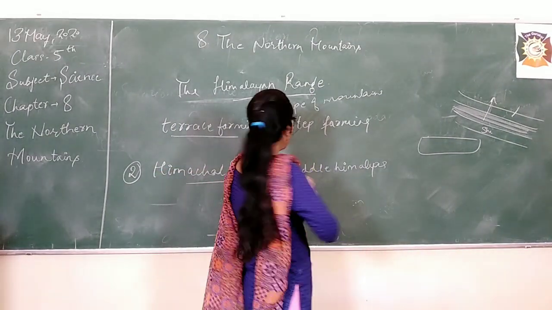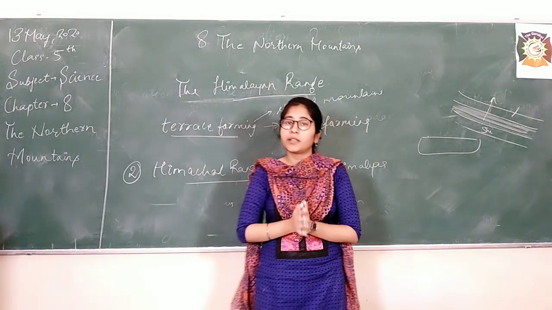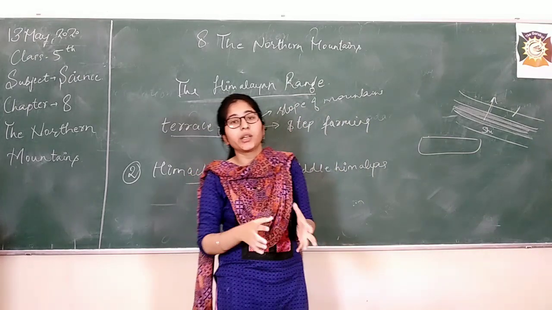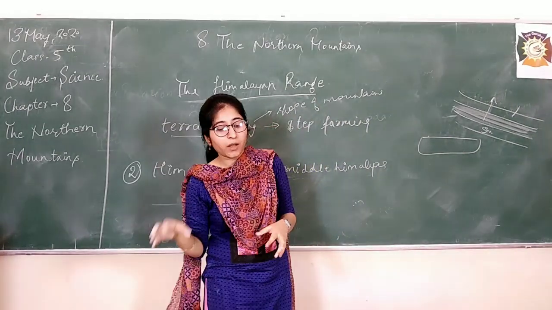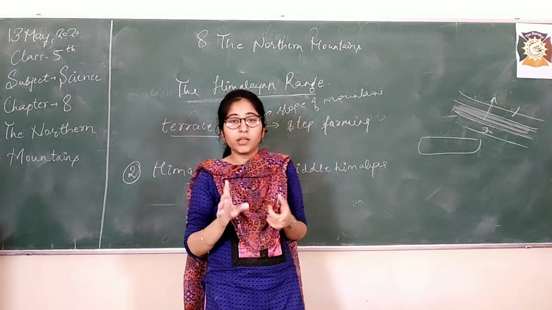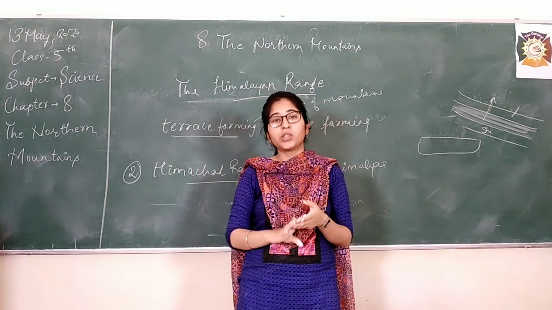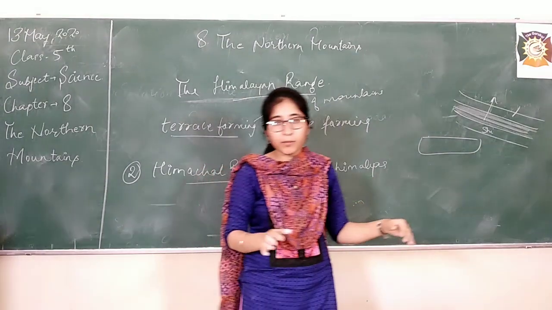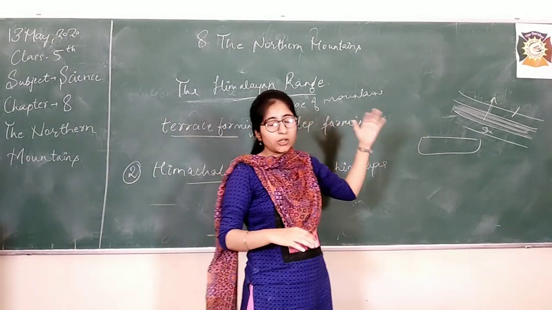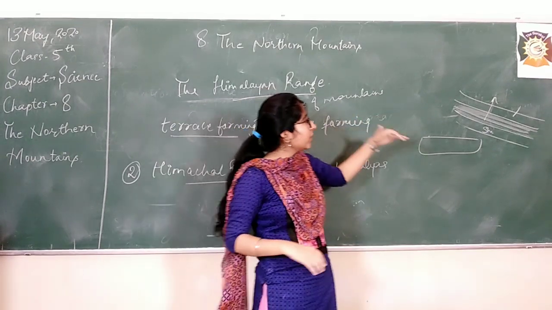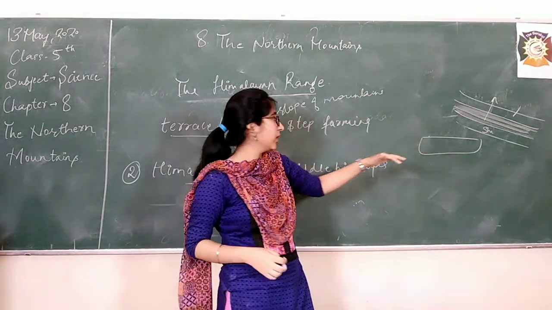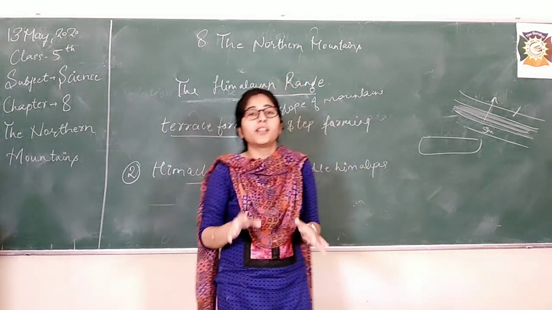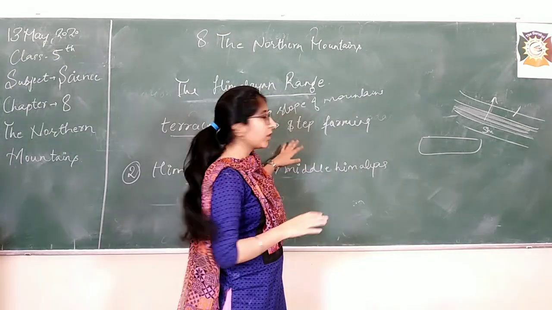So what did we study today? First of all, we studied that there are three ranges that we are studying. The northern mountains, meaning the mountains located in the north area of India. After that, we studied the Himalayas in detail. Himalayas have three ranges. Number one is the Himadri range, which is the highest, or we can say the Greater Himalayas. Then we studied the Himachal range, which is the middle range, meaning the middle Himalayas. Now the third range is left, which is the Shivalik range, but I will not put so much burden on you. We will discuss it in the next class. For now, it is done for you.